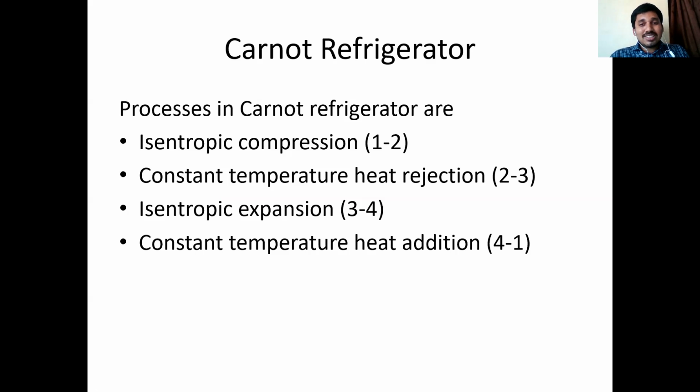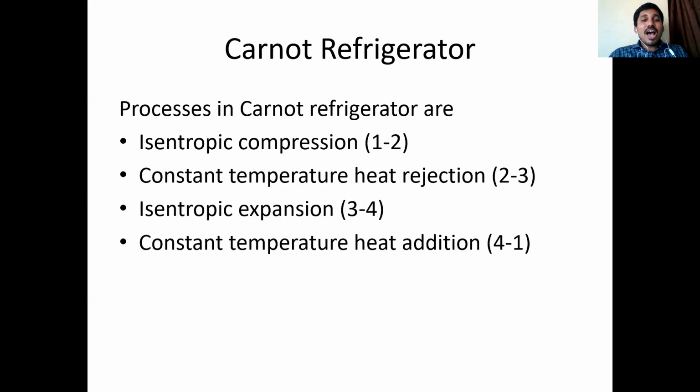You have to increase the pressure, and constant temperature heat rejection. It is also called as isothermal heat rejection. Isothermal means without changing its temperature, heat should be rejected from system to surroundings. That is isothermal heat rejection. When heat is rejected from system to surroundings, no change in temperature, but automatically volume decreases. When volume decreases, we can call it as compression. That's why we call it as isothermal compression.